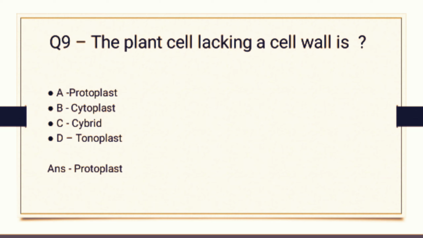Question 9. The plant cell lacking a cell wall is? And the options are Pleuroplast, Cytoplast, Cybrid, Tonoplast. And the correct answer is Protoplast.